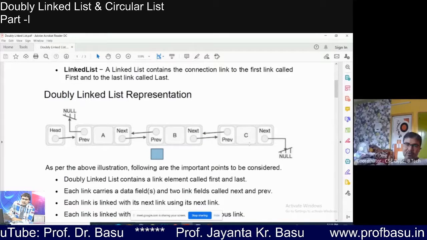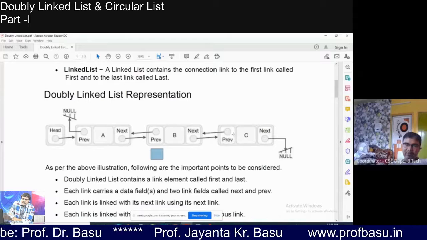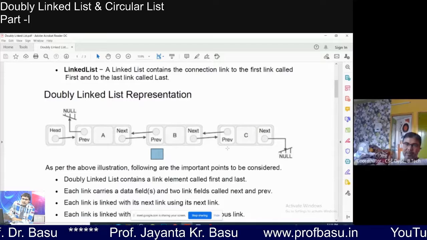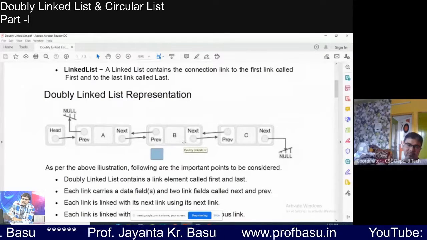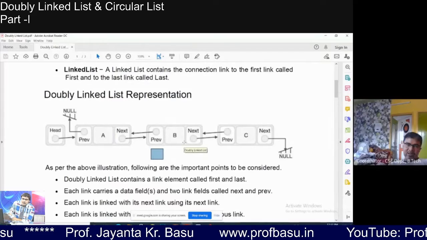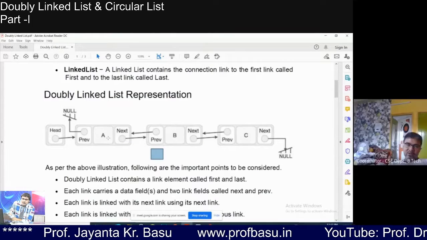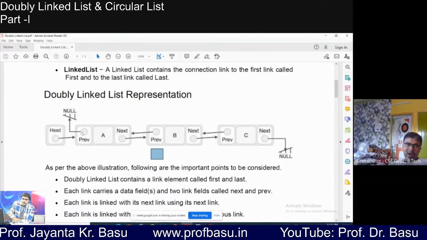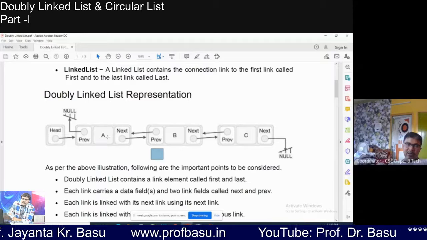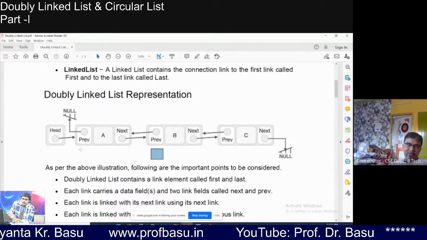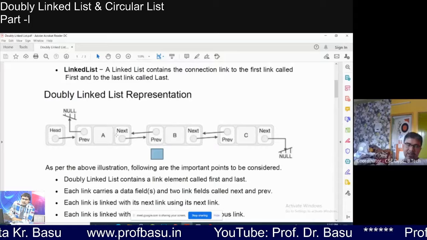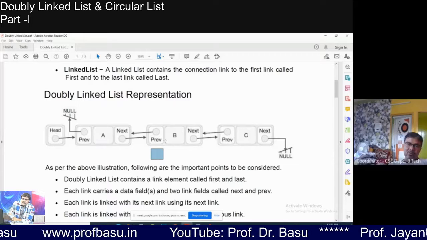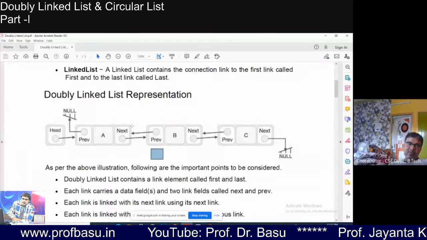T arrow next actually holds the base address of this. The prev field is not the base address of itself. It is holding the base address of the previous node. Okay, understand properly. These prev and next fields are not containing the base address of the node itself. Rather, the next is holding the base address of the next node, and prev is holding the base address of the previous node.